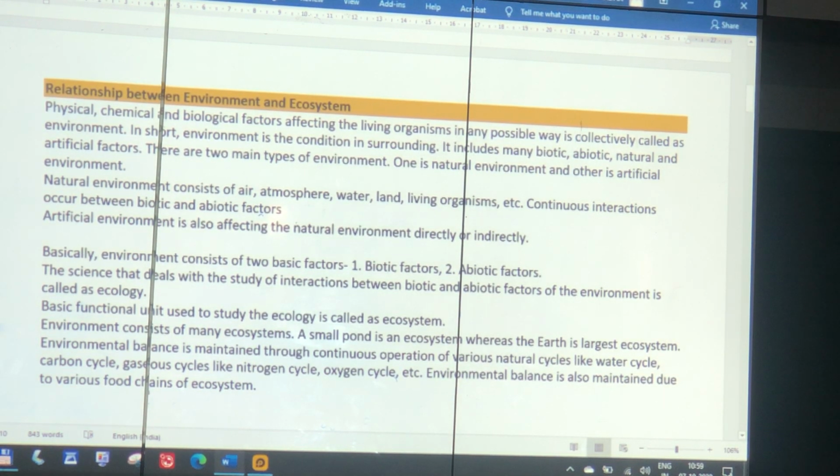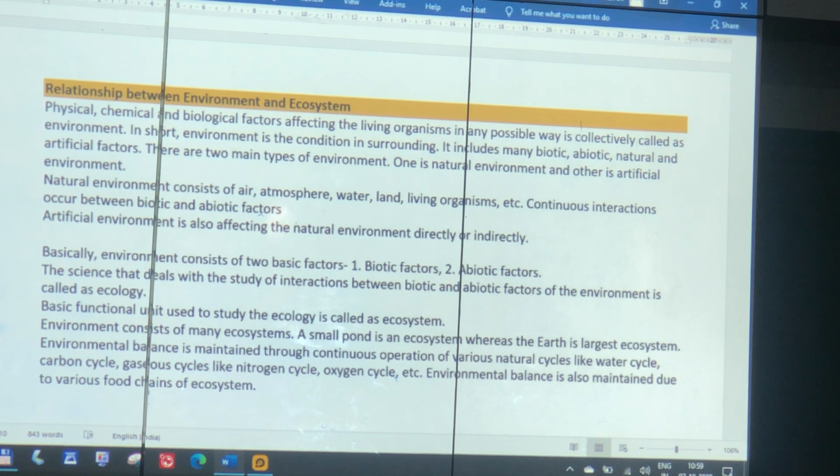Number 2, what is the relationship between environment and ecosystem? Why do we use these 2 words? Physical, chemical and biological factors, weather, soil, and animals, plants, all together are the environment. Environment is the condition in your surroundings. It will include biotic, abiotic, natural, artificial, man-made things, buildings, towers, bridges.